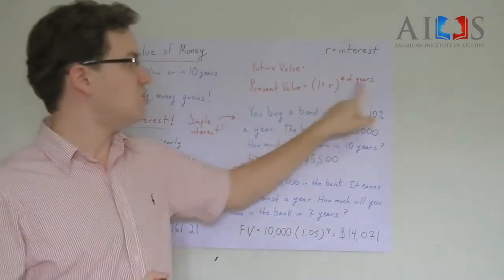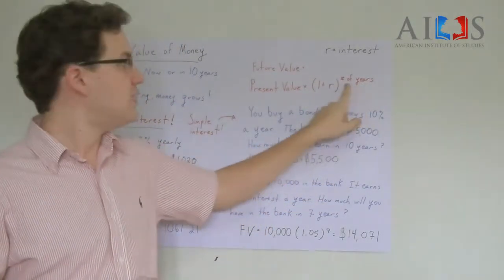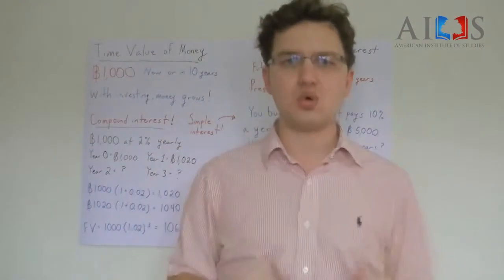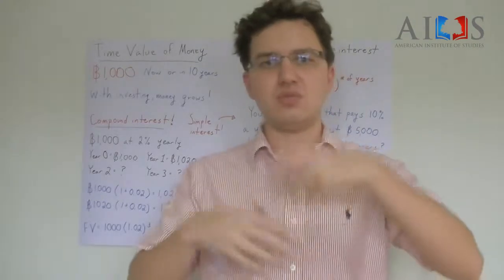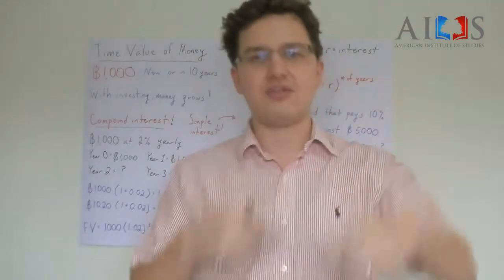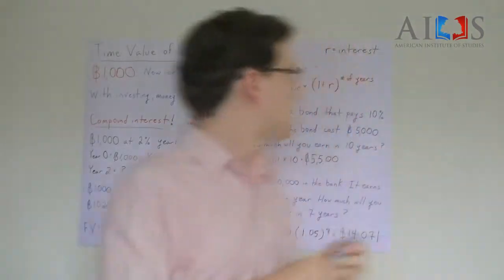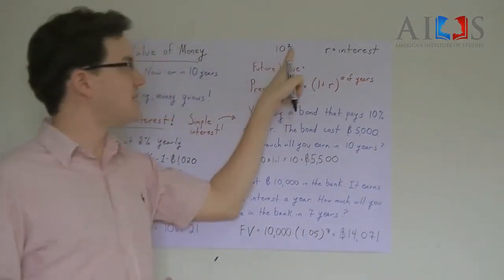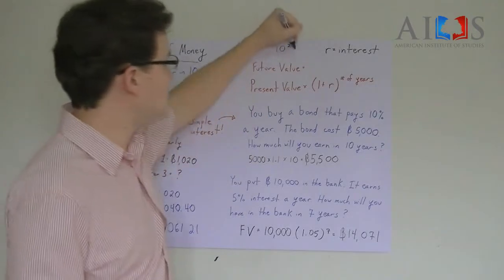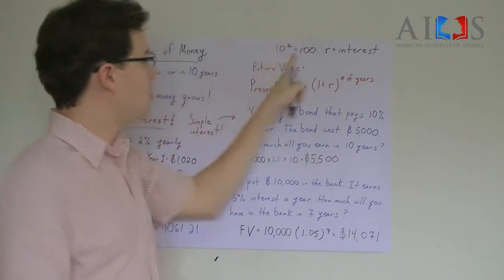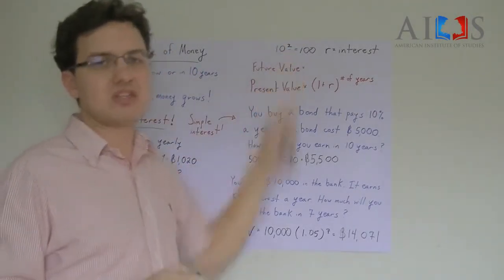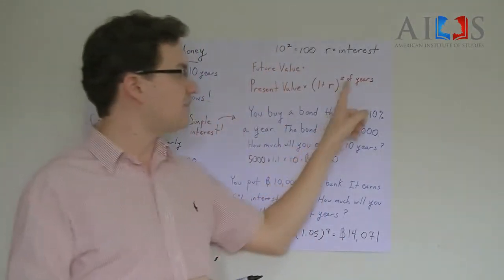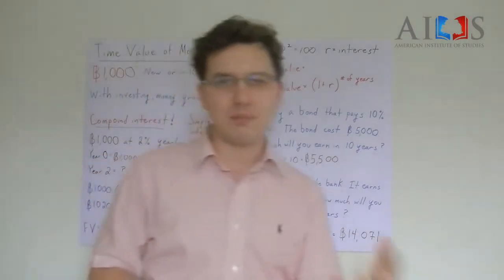And then you use the power number of years. So in English, to raise something to a power means you times it by itself. So 10 times 10 is 10 to the power of 2, which equals 100. We call this a power, to the power of 2. So for the future value formula, the number of years is your power.